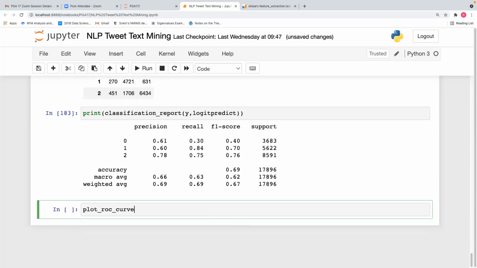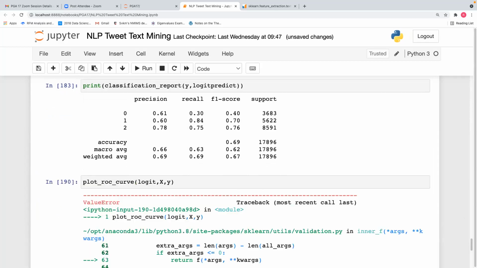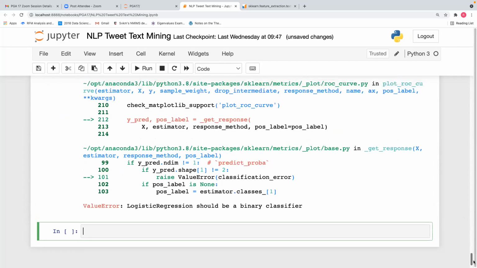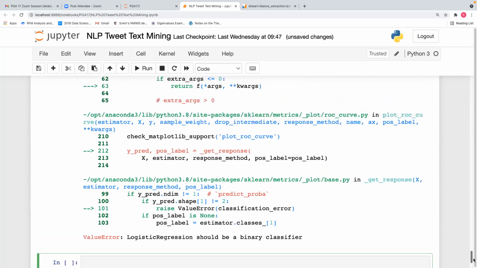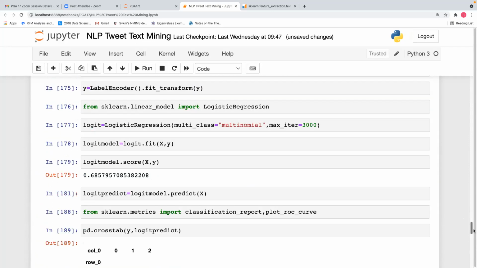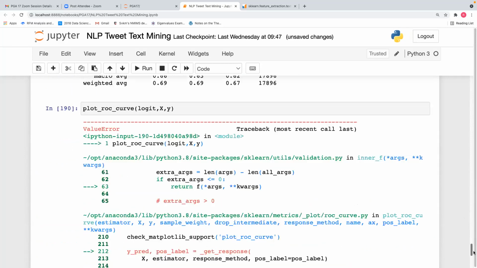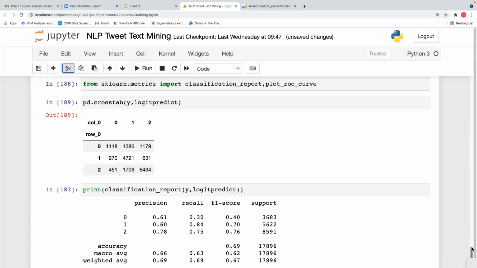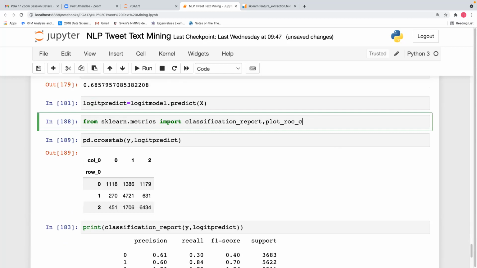Now the ROC curve. Logit comma X comma Y. Oh, what is happening? Logistic regression should be a binary classifier. Okay, ROC will not work here for multinomial. For multi-class you can't do the ROC curve, so remove the ROC curve also.